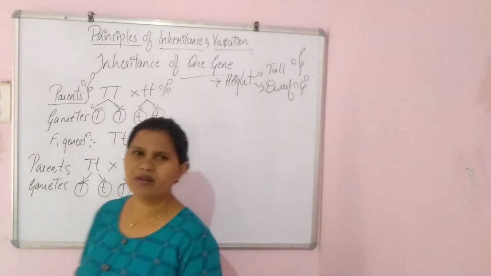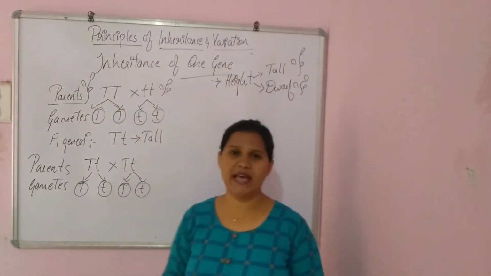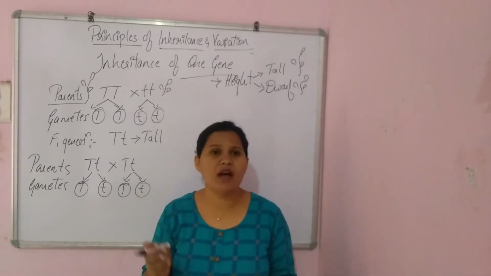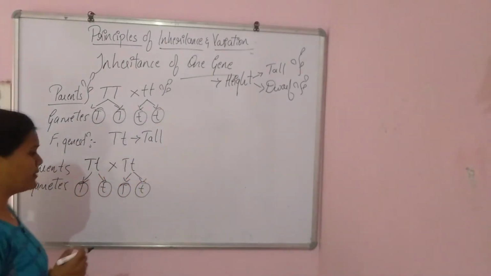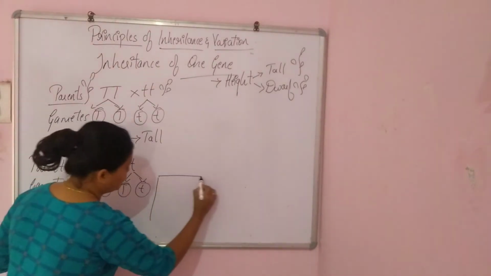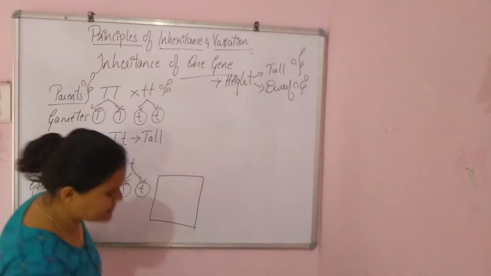Mendel felt a bit confused. So he took the help of a British geneticist, Reginald Punnett. The square was given by Reginald. He gave Mendel this square to put the gametes in. See, have a look over here. This square or box is called the Punnett square.